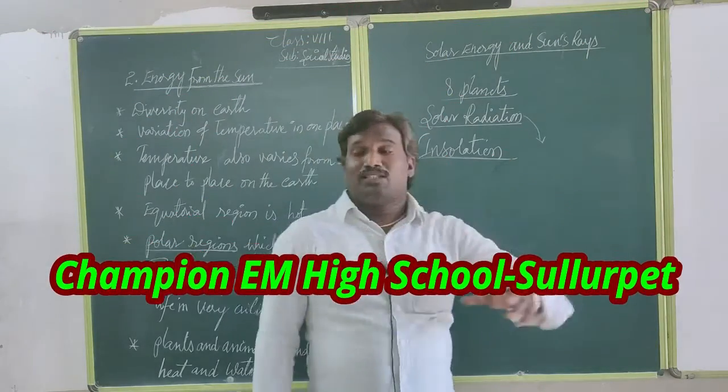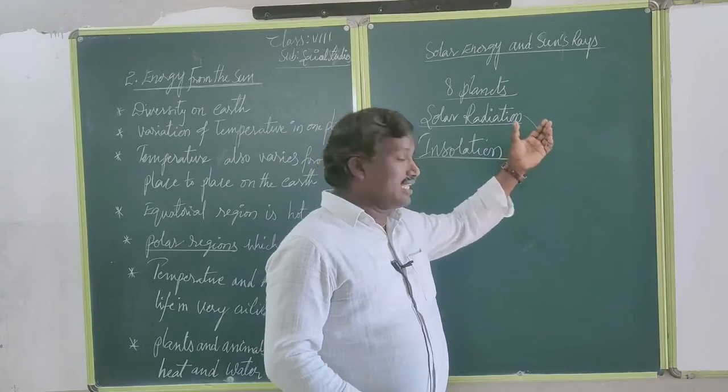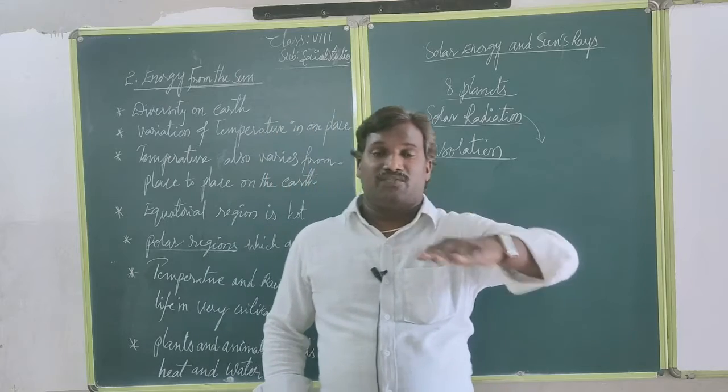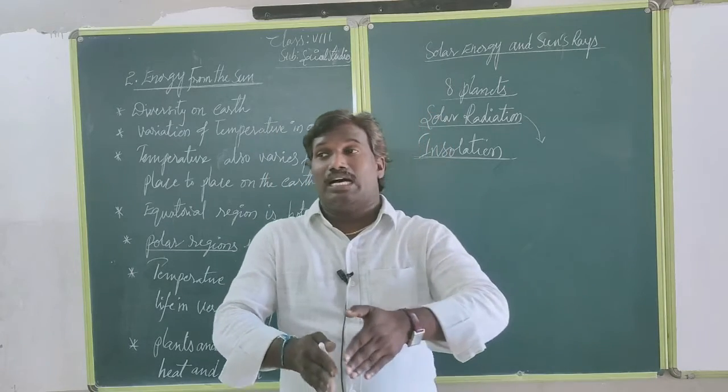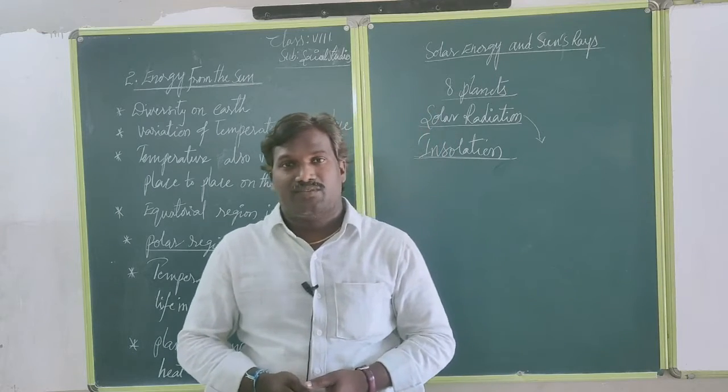When the sun's energy comes, it first falls on the earth's surface and then hits the entire surroundings.